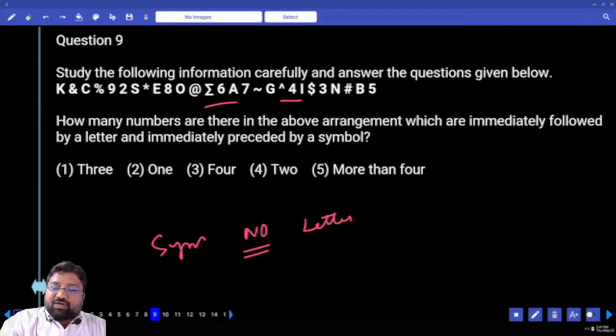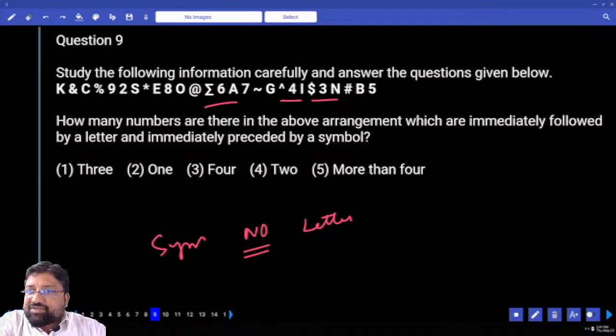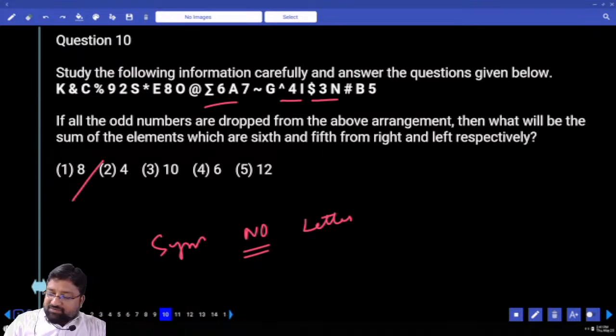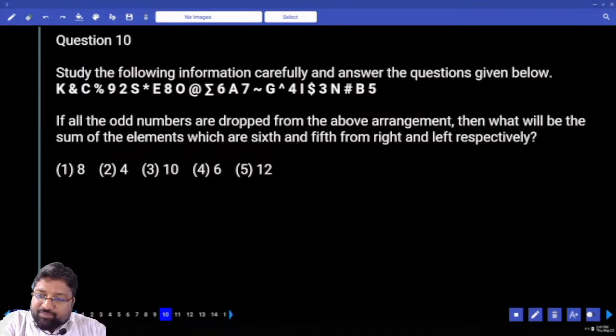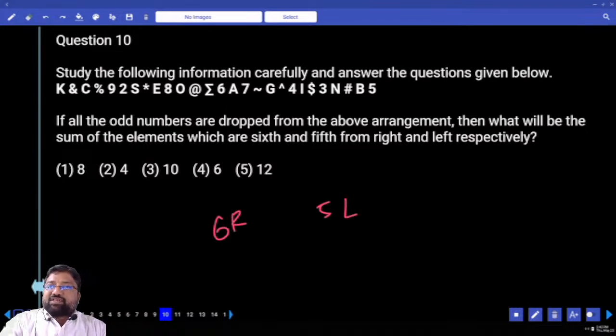Power 4I, symbol, number, letter. $3N, symbol, number, letter. Any other than these 3? No. So which option is my answer? 3, first option. Question number 10. If odd numbers are dropped from the above arrangement, then what will be the sum of the elements which are 6th and 5th from right and left respectively? 6th from right, 5th from left.